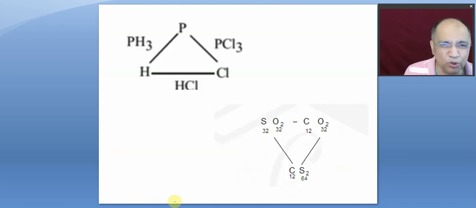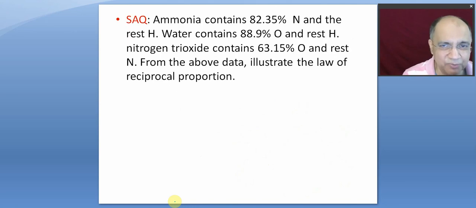So they can be same or they may be simply related. So there are two more examples you can study. And this is an experimental example at those times. Ammonia, I didn't write NH3 because it was a practical mass analysis. Ammonia contains this much of percentage of mass by mass of nitrogen and the rest hydrogen. Water contains this percentage of oxygen and rest hydrogen.